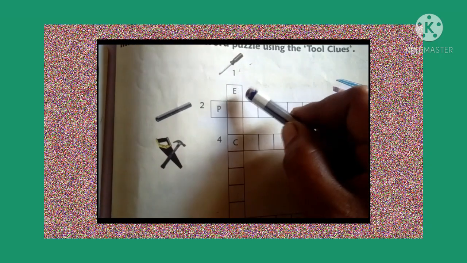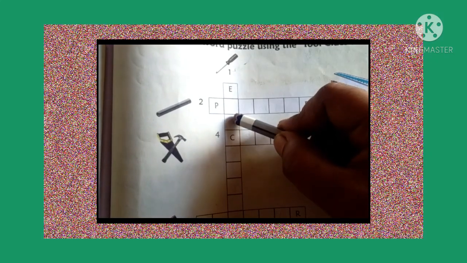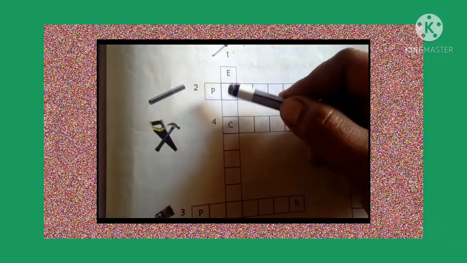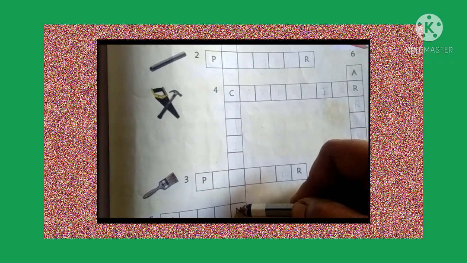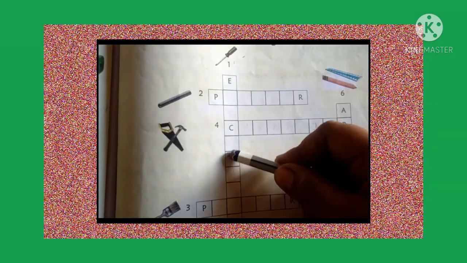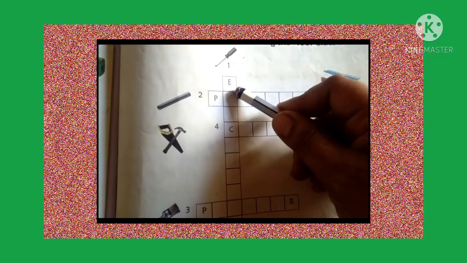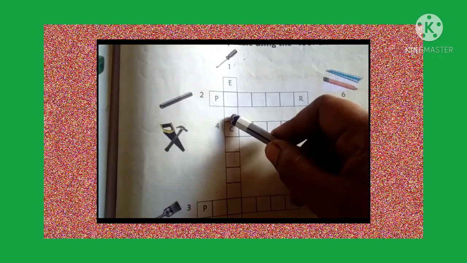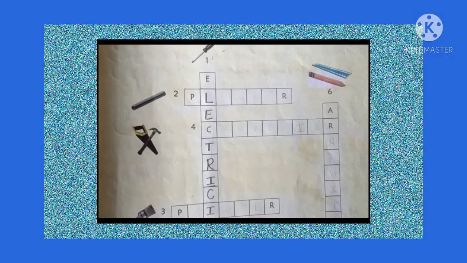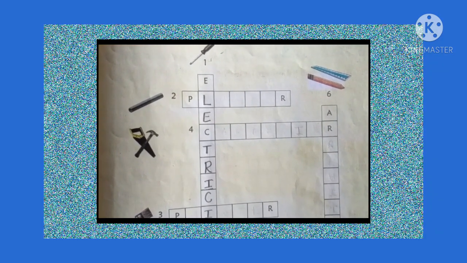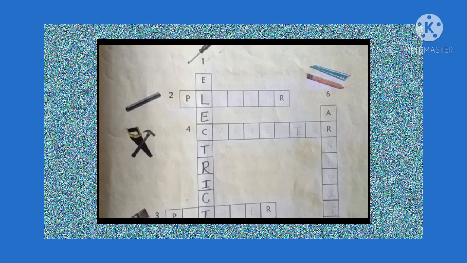Okay, so we have to fill the answer here in the given box. Already they have given the E, C and N. So the letters that come in between, that we have to write. Understand? Okay children, I already filled the letters in the given box. I hope you filled the answer in the given box.